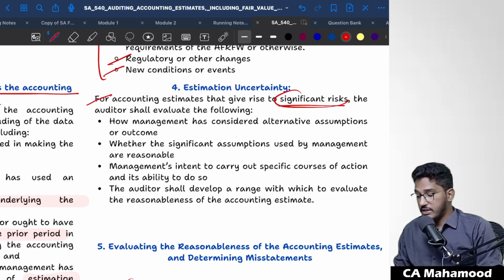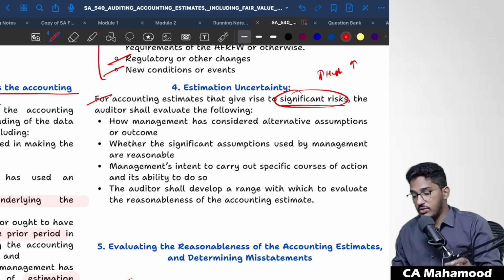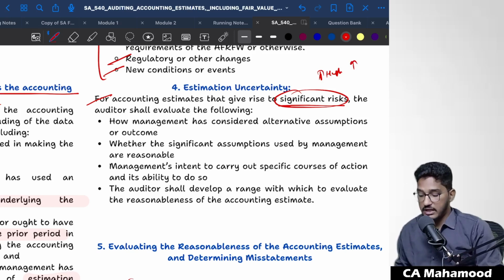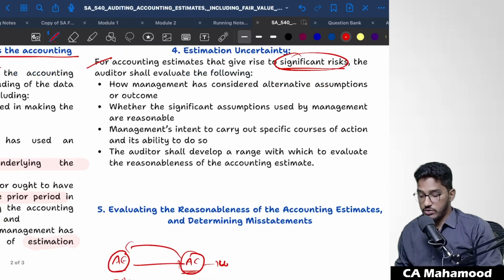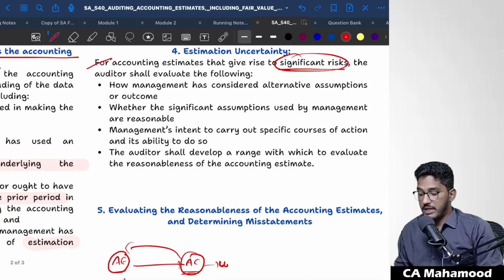When do accounting estimates generally give significant risk? When there is a high estimation uncertainty and high risk of material misstatement. So those accounting estimates where estimation uncertainty is high are going to be significant risk items. In those significant risk items, what should you do? You should consider how management has considered alternative assumptions or outcomes. If there is a high estimation uncertainty, you should understand why the management has taken that particular assumption and why they have not considered the other assumptions.